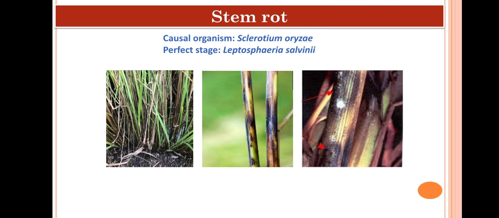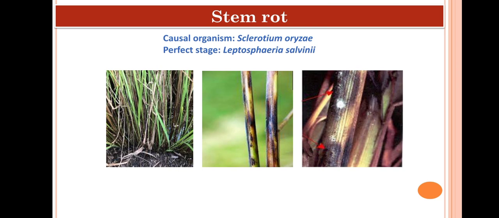Next important disease is stem rot of rice. The causal organism is Sclerotium oryzae, which is the conidial stage, and the perfect stage is Leptosphaeria salvinii. Here, the rotting of basal region of stem near the water line occurs, which results in lodging of the plant, and the fungal growth and sclerotia can be observed in the stem region or in the rotten tissue. Okay, then for management, use nitrogen fertilizer in split dose.